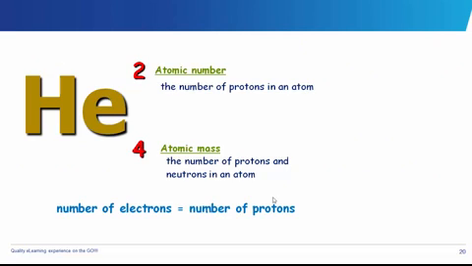Up on the slide there we have the atomic number, with the element helium being displayed. Helium has 2 protons in its atom. The atomic number is the number of protons in an element, and the atomic mass is the sum of the number of protons and neutrons in the nucleus of a particular element.